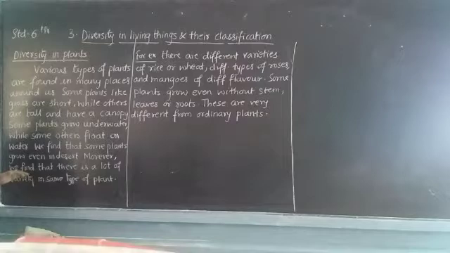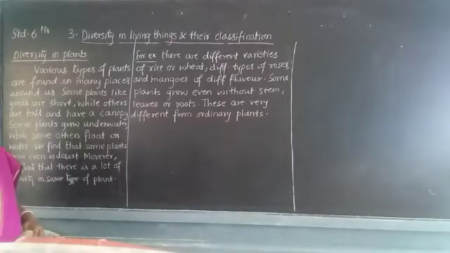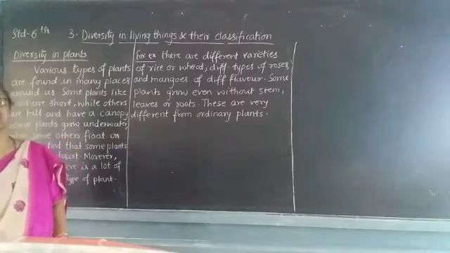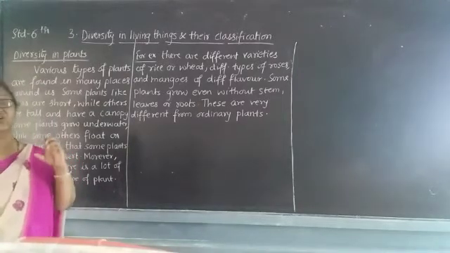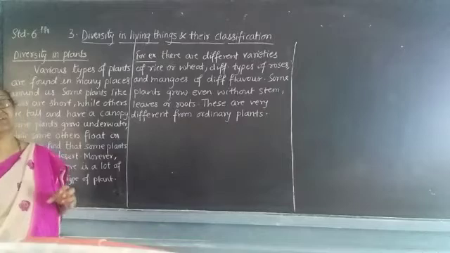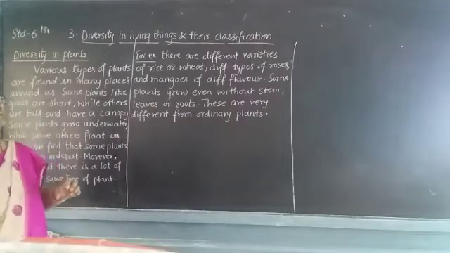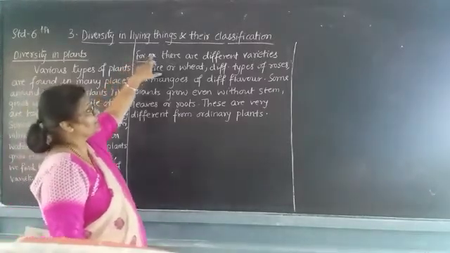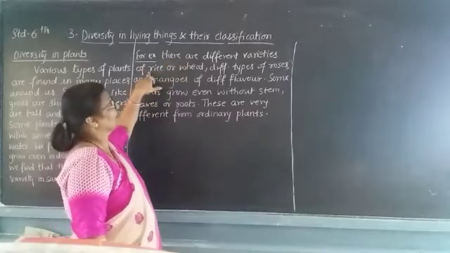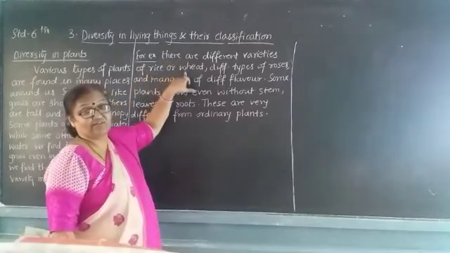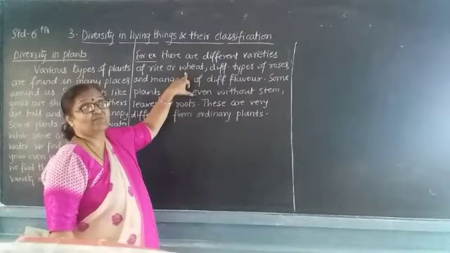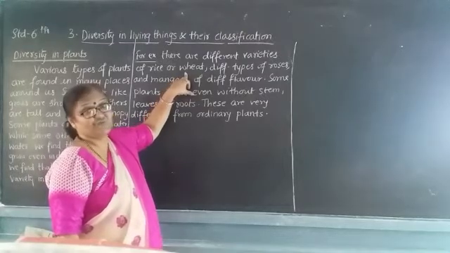Moreover, we find that there is a lot of variety in the same type of plant. For example, there are different varieties of rice or wheat.